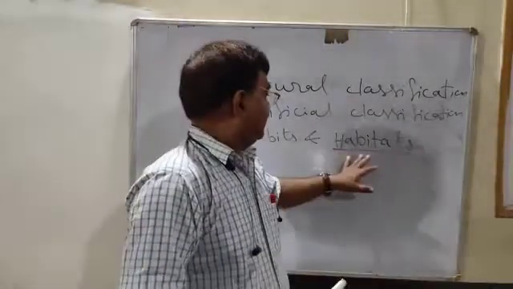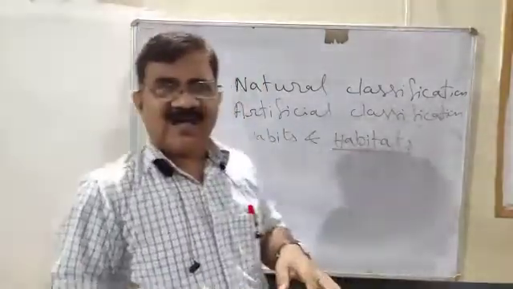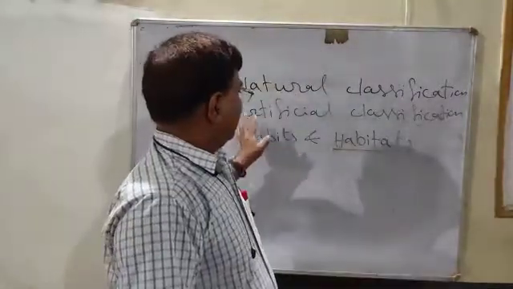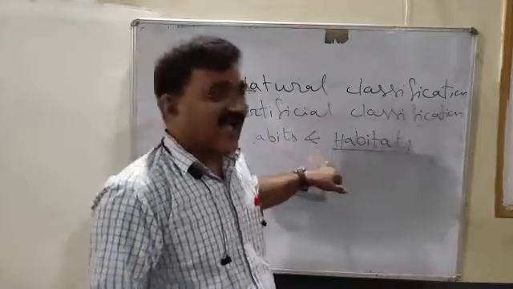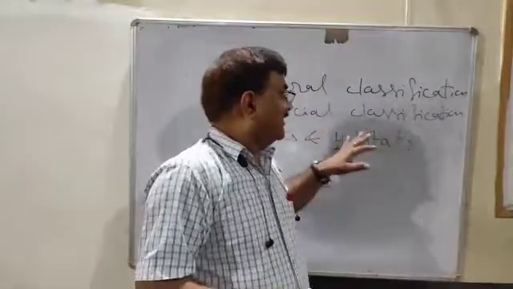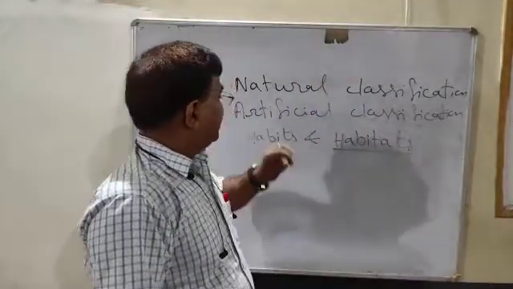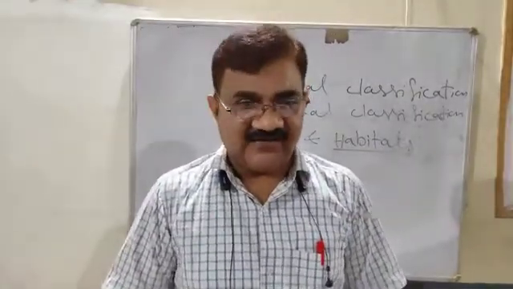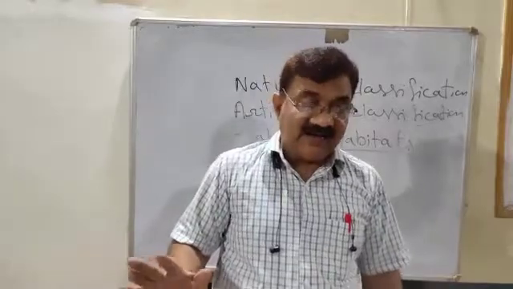That is habitat. And habit you know. So if classification is done on the basis of habit and habitat, then that type of classification is called artificial classification. So that part is clear.